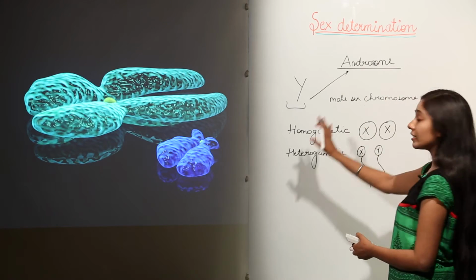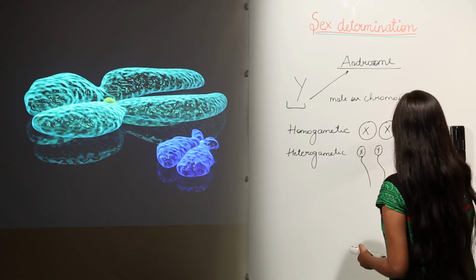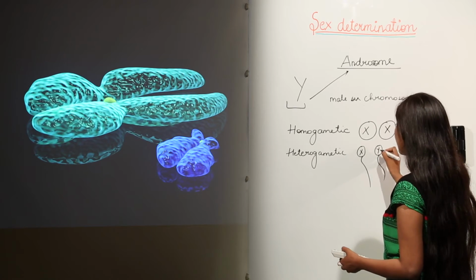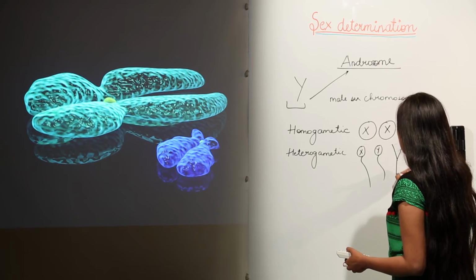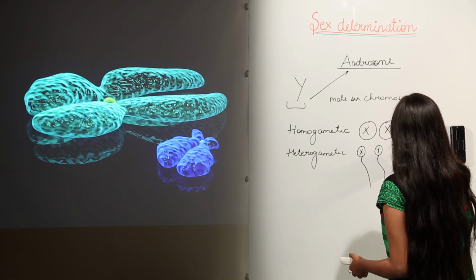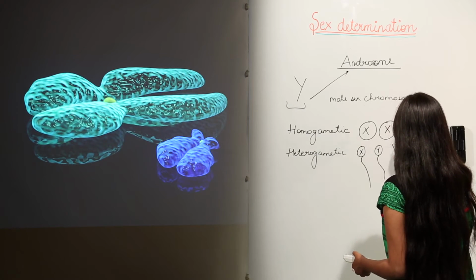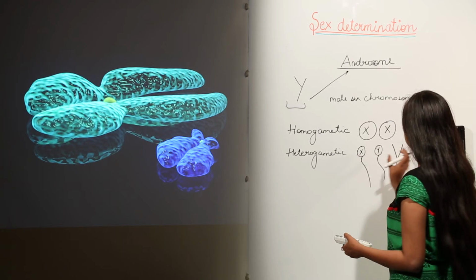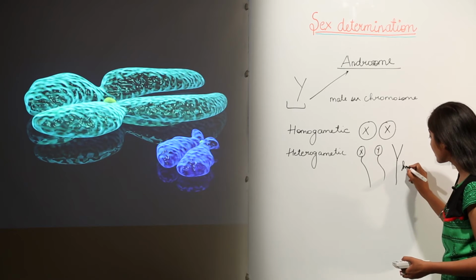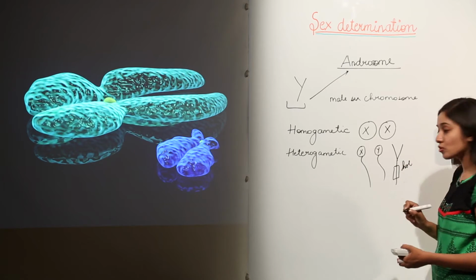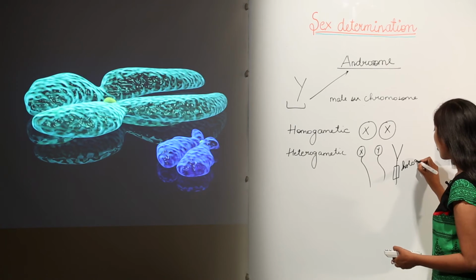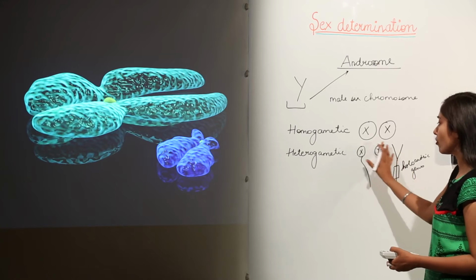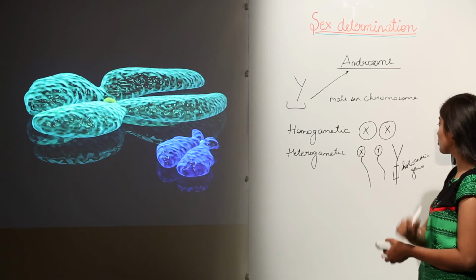Now here, after seeing this, we have another term for Y chromosomes. There are some genes on this Y chromosome. If you talk about the Y chromosome, there are certain genes on it, and the genes in a certain region of this chromosome are known as holoandric genes. We will discuss what these holoandric genes are, but before this I have another concept to tell you.